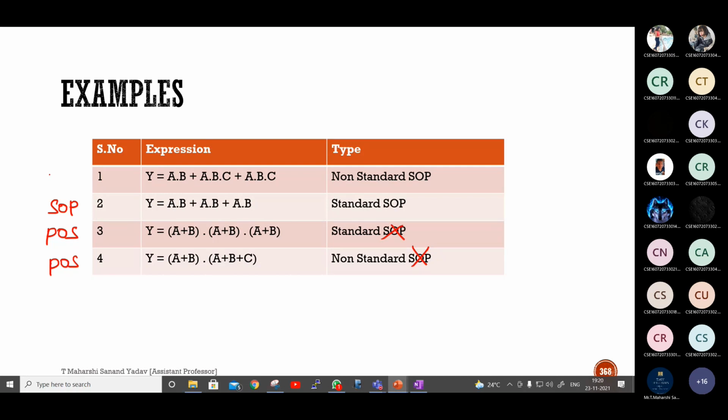First one is SOP. But is the first one standard or not? No, not standard, sir, because one variable is missing. Correct. Next, what about the second one? The second one is standard because it contains every variable in every term. Next, the third one. Standard, sir. Fourth: not standard because C is missing. Correct, C is missing, so it is non-standard.